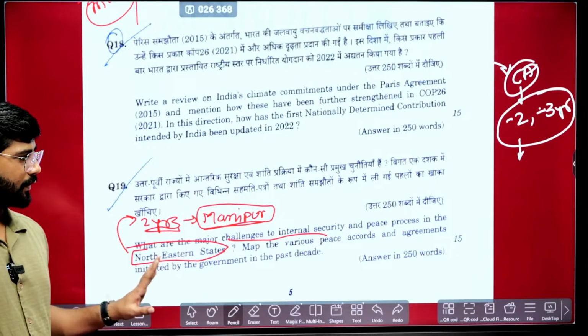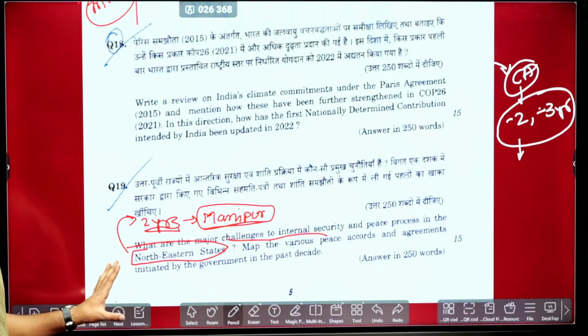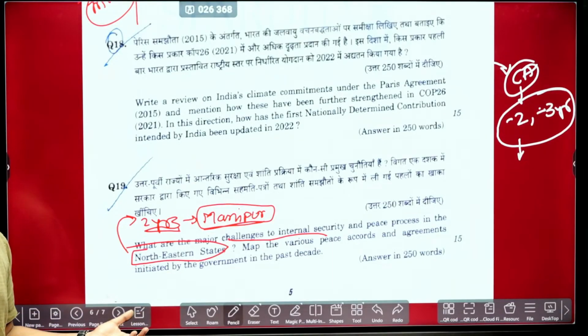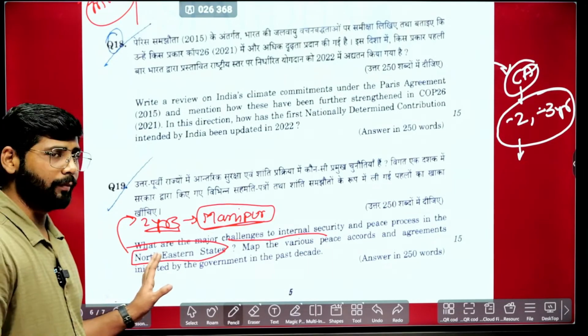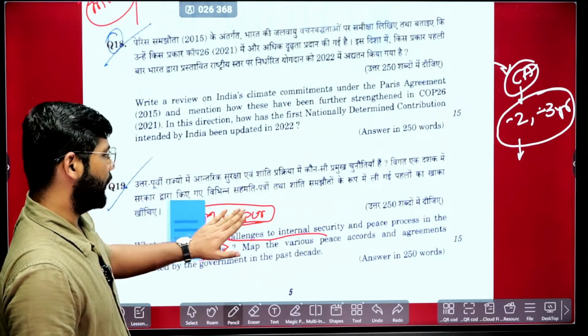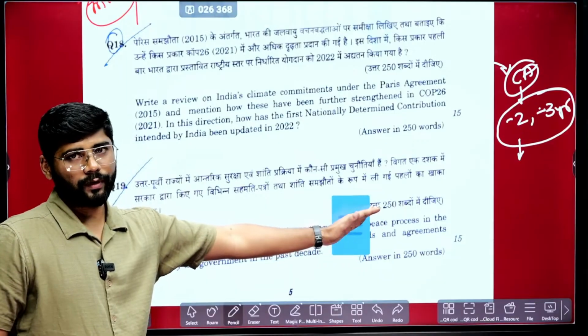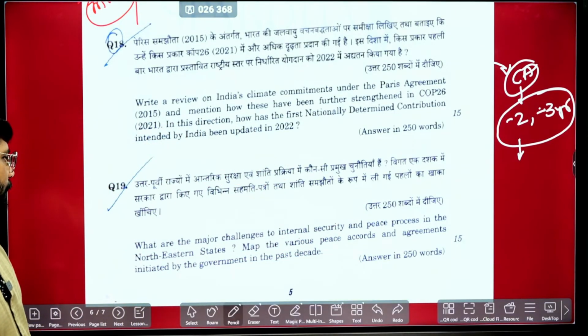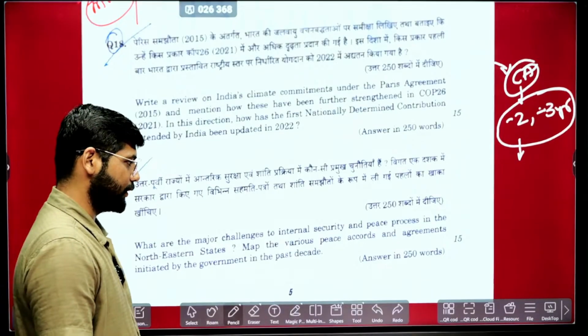Okay, this is the simple question they ask about challenges in northeastern India, because it will be covered in the basic notes only, the basic standard books, everywhere it will be covered. So this is not unpredictable. And also Manipur was in news, so this was a much anticipated question. One more question: also the various peace accord agreements initiated by government in the past decade.